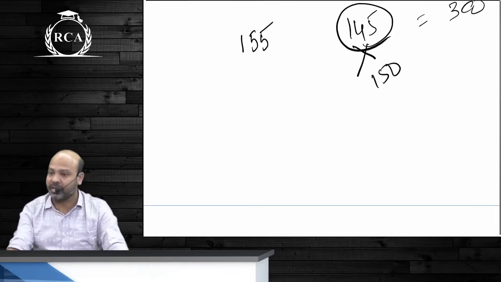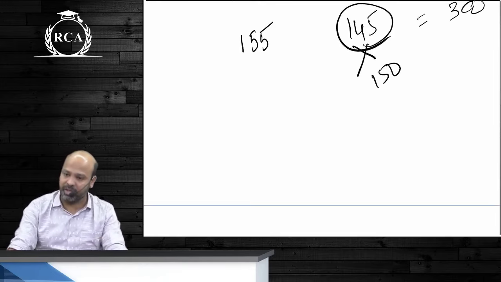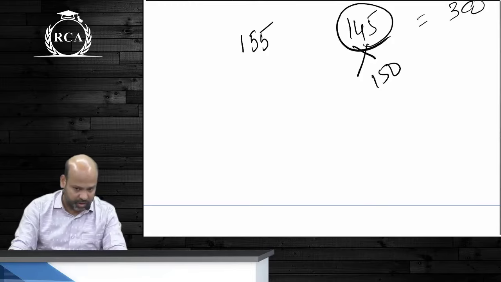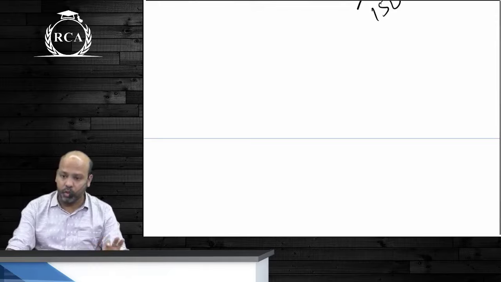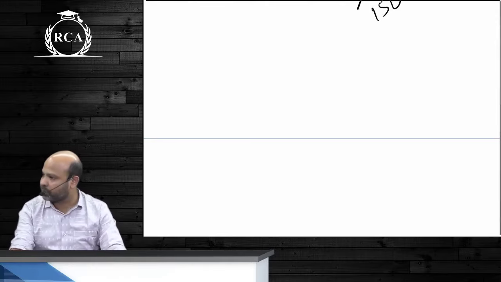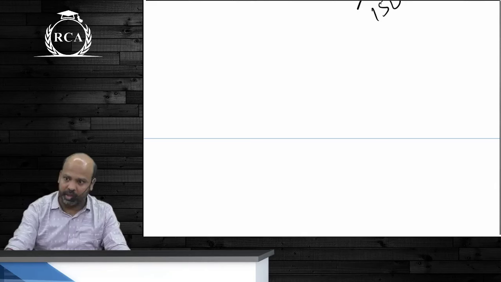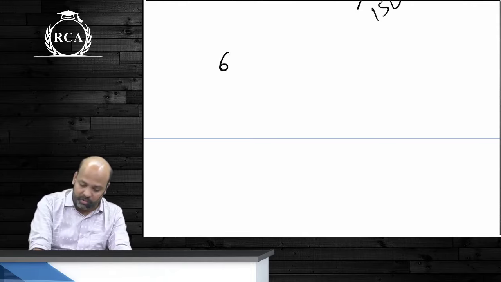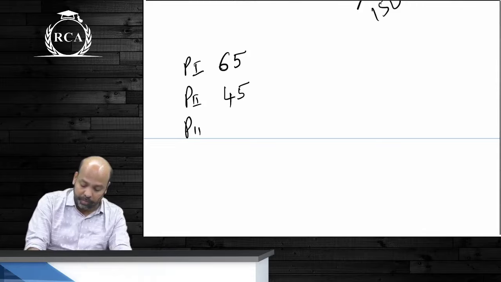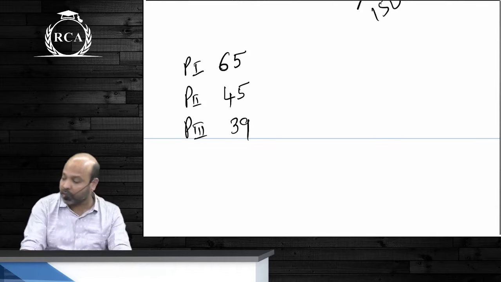In CA Intermediate, there's a concept of exemption. Even in CA Final, there's a concept of exemption. Exemption basically means you are not supposed to write a paper in the subsequent attempt in case you score more than 60 marks in a paper and someone still fails to clear that group. Let's say that they score 65 in paper 1, they score about 45 in paper 2, but in paper 3 they get 39.